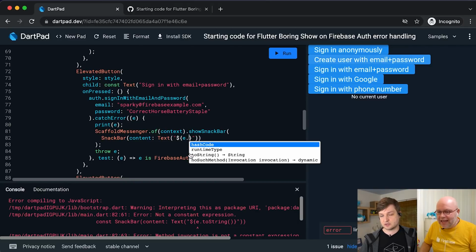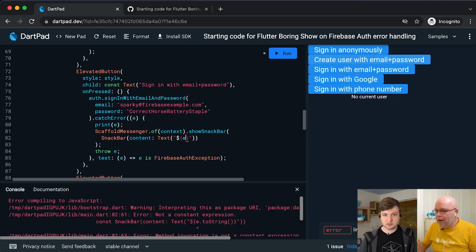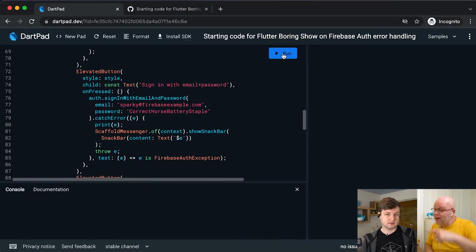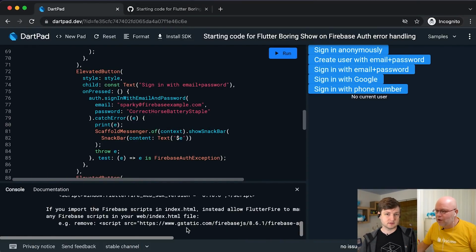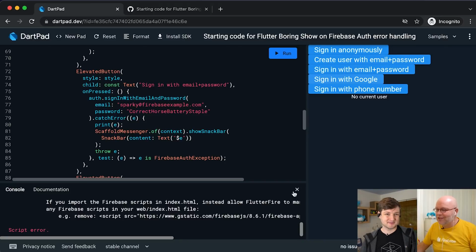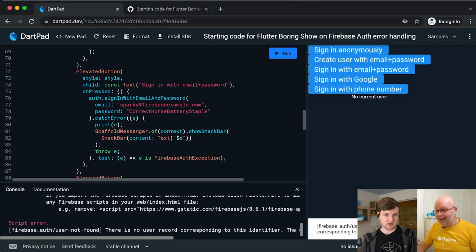I should now be getting a Firebase error. Why am I not seeing more Firebase exceptions? See, this is interesting. Because I think E should now be a Firebase exception. And okay, let's first just do E, in which case we also don't need curly braces. But let's check that in a moment, because I expect to be able to get the properties of Firebase exception. And I know that one has a code. It's the value we saw before. Yeah. Ignore this. We are using a version that is not too interesting. Actually, I think the console is going to be less interesting once we capture the error and show it in a snack bar. Like that. Ooh, look at that.